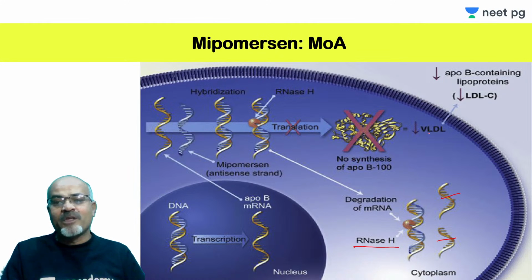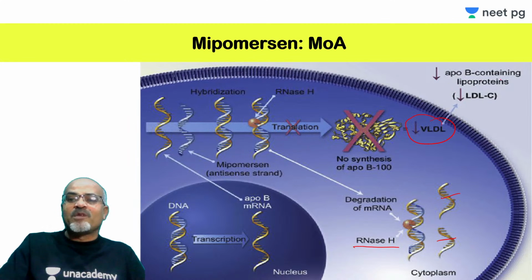If there is no ApoB, there is decreased VLDL. With decreased VLDL, there will be a decrease in all ApoB-containing lipoproteins. So that will ultimately lead to decreased LDL-C.